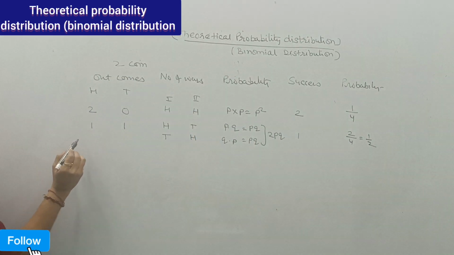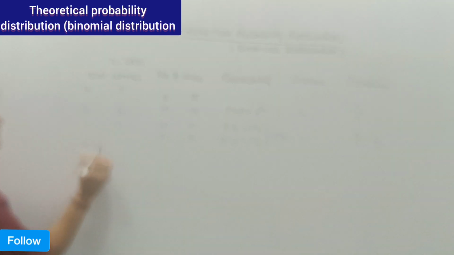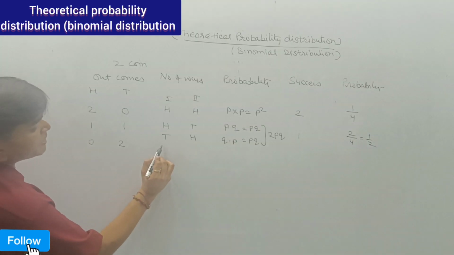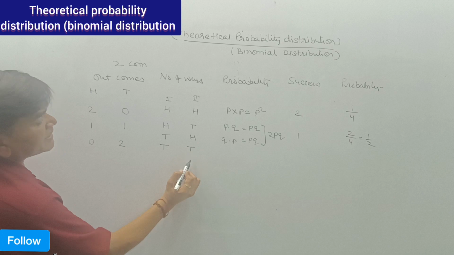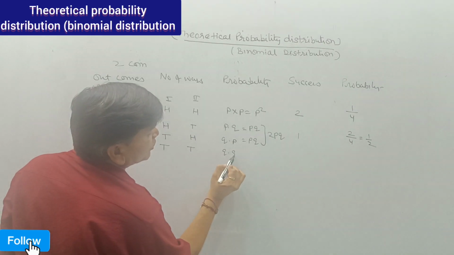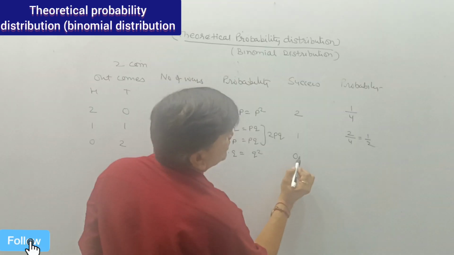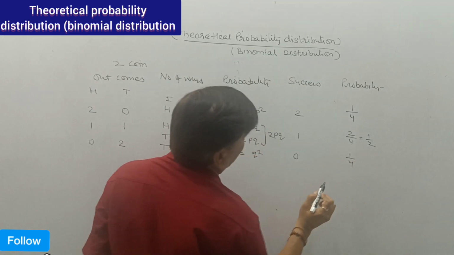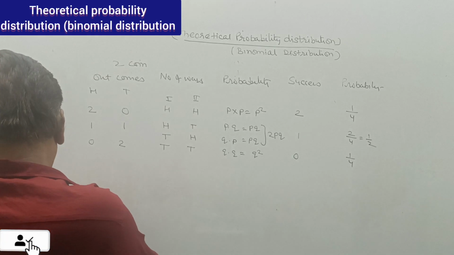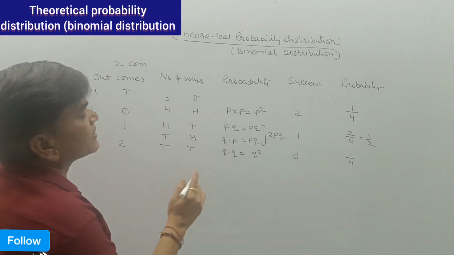Third condition, there should be 0 heads and 2 tails. It means tail in the first and tail in the second. So Q multiplied by Q, that is Q square. So success is 0, so the probability is 1 by 4. Success is 0 for head.